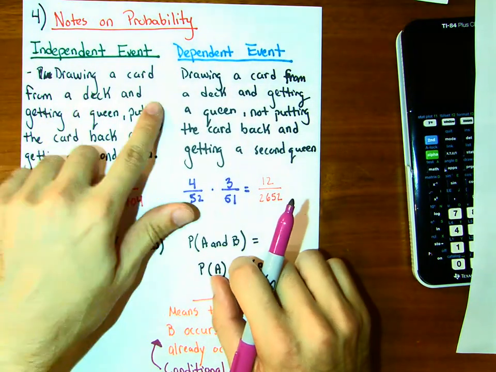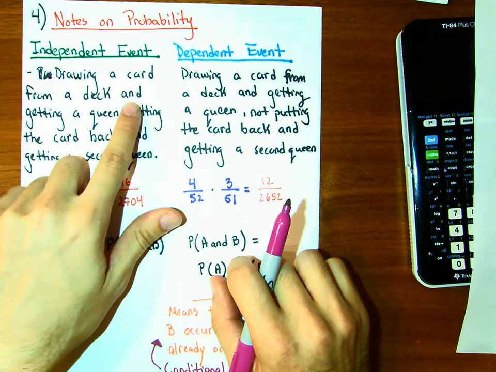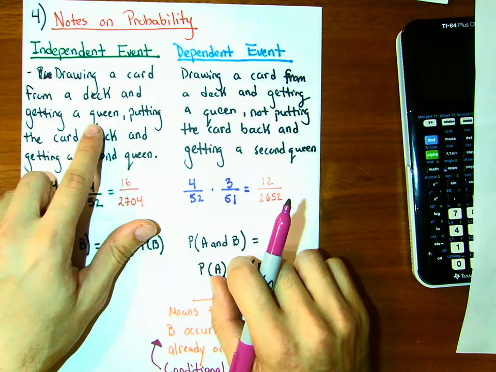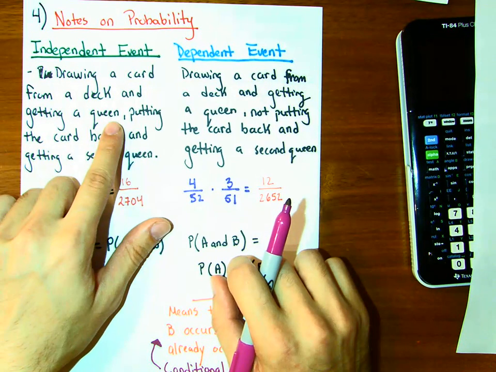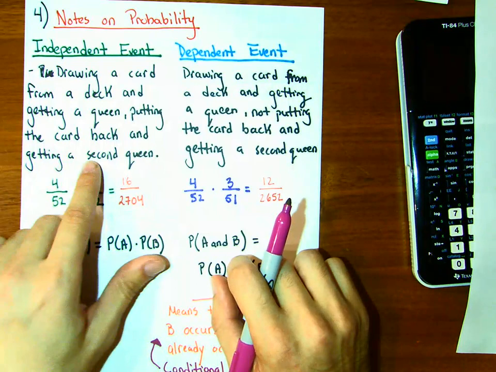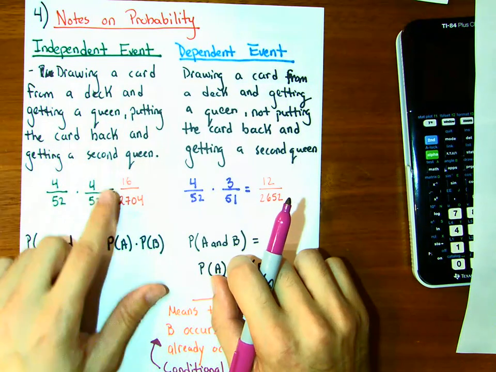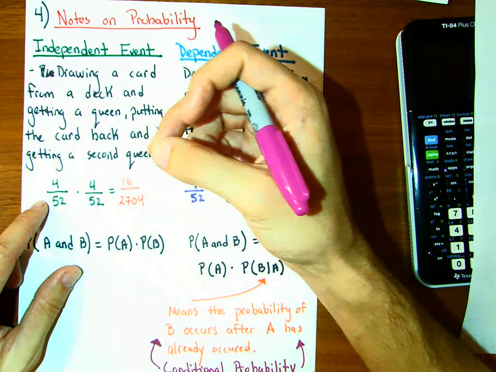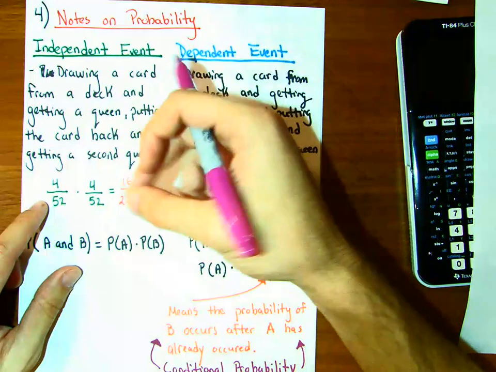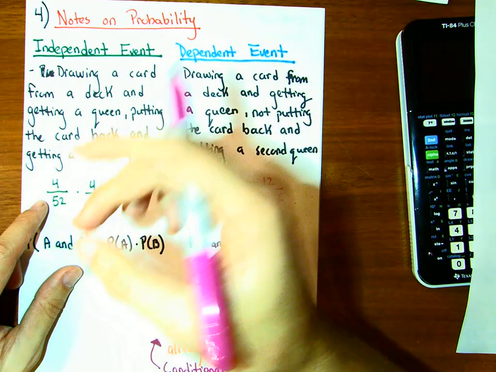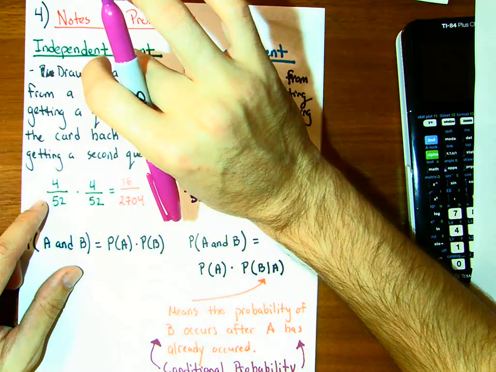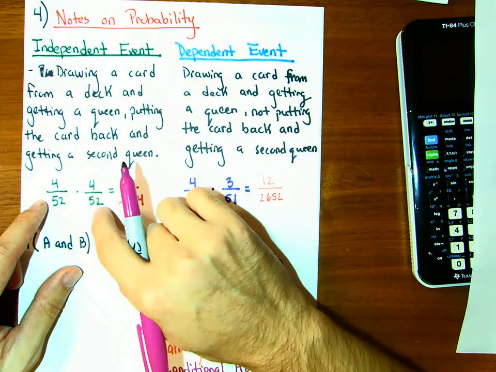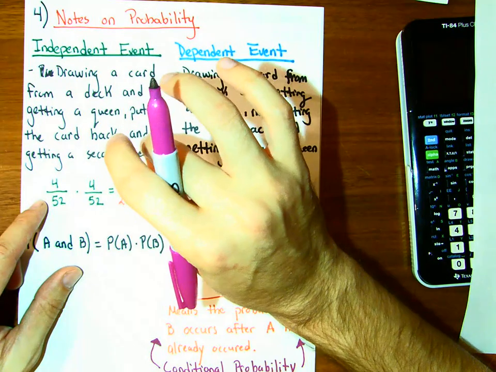So if I draw a card from a deck, let's say I draw a queen, and put the card back and get a second queen, what's the chance of that happening? If I have a deck of cards, the chance of getting a queen is 4 out of 52. If I put the card back, the chance of getting another queen is still 4 out of 52 because I put that card back.